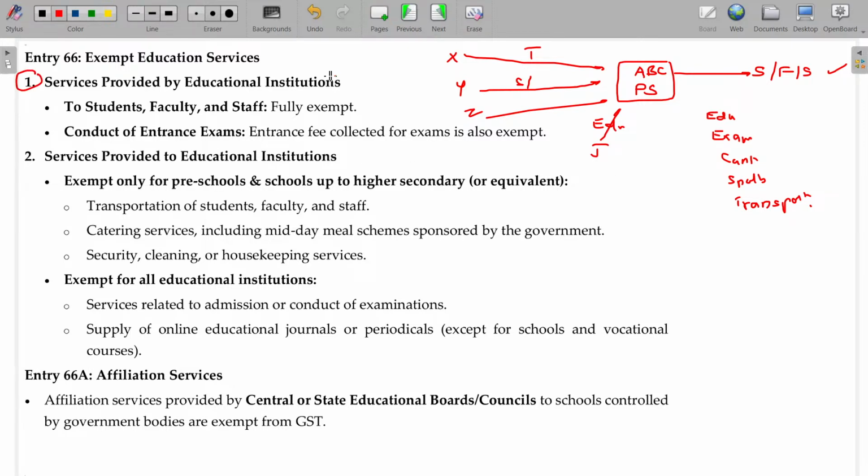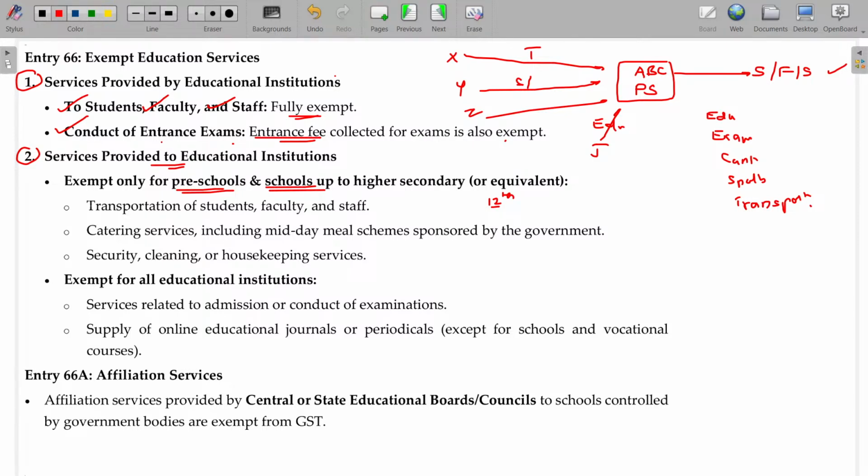Services provided by education institutions, usually to students, faculty, and staff, predominantly exempt. And the conduct of entrance exams also. Okay, where entrance fees are collected for exams, that is also exempt. Services provided to education institutions by the third party, what are the services? Okay, exempt only for preschools, schools up to higher secondary or equivalent, up to 12th. Preschool to 12th.